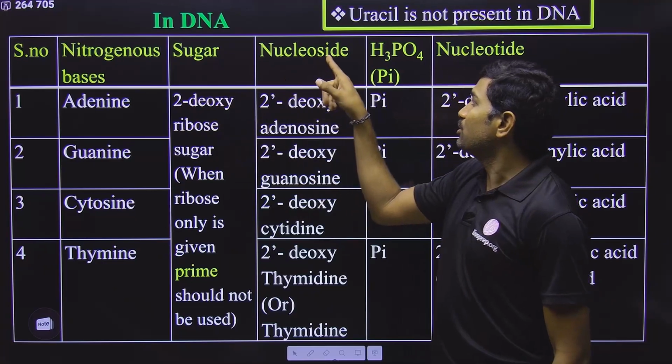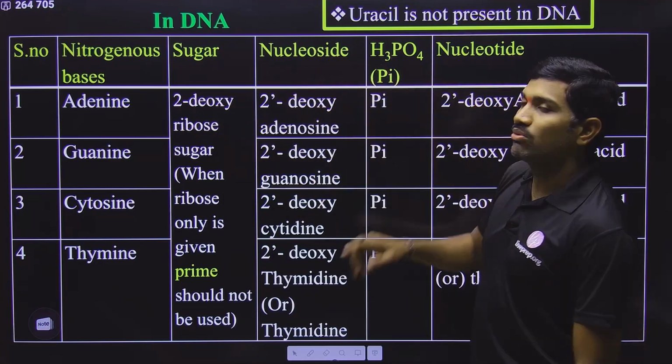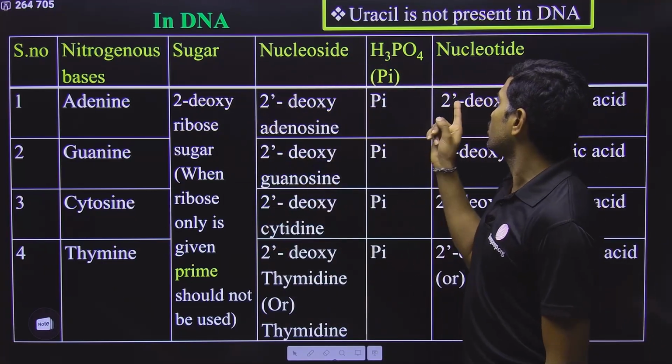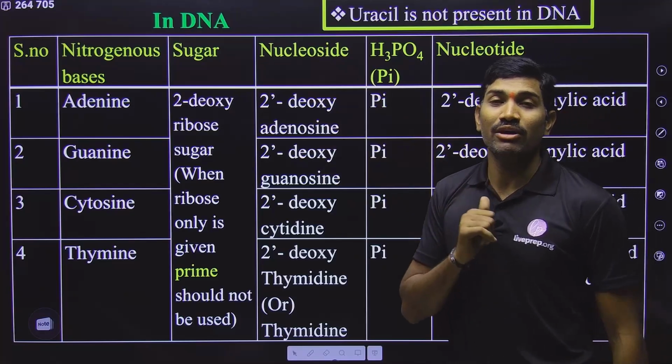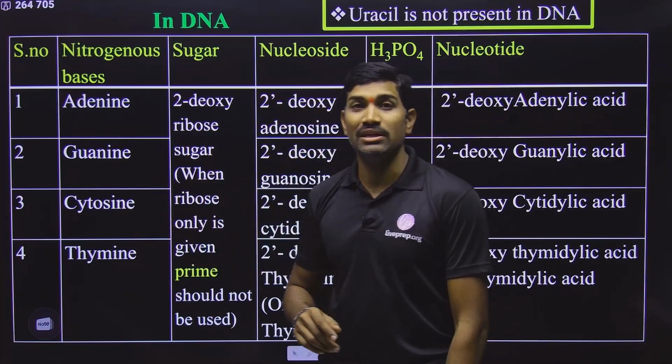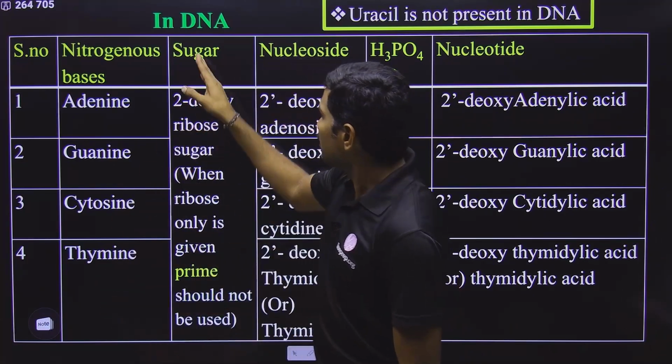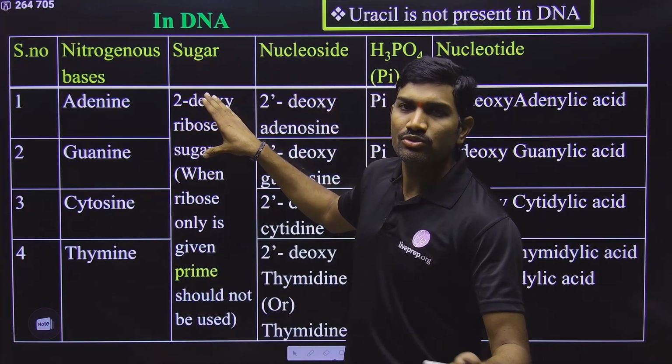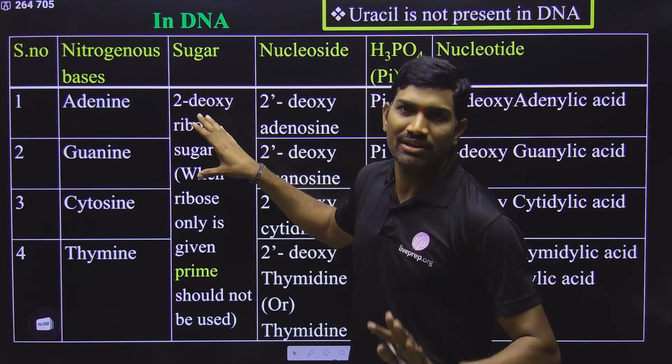But when you are writing the names of nucleosides and nucleotides, you cannot write 2-deoxy. You need to write 2' deoxy. Why are you making it 2'? Here you are saying 2-deoxy, but why are you saying 2' here? The concept is, here you are talking about an individual sugar, so no problem. So you are giving the numbers 1, 2, 3, 4, 5 likewise.